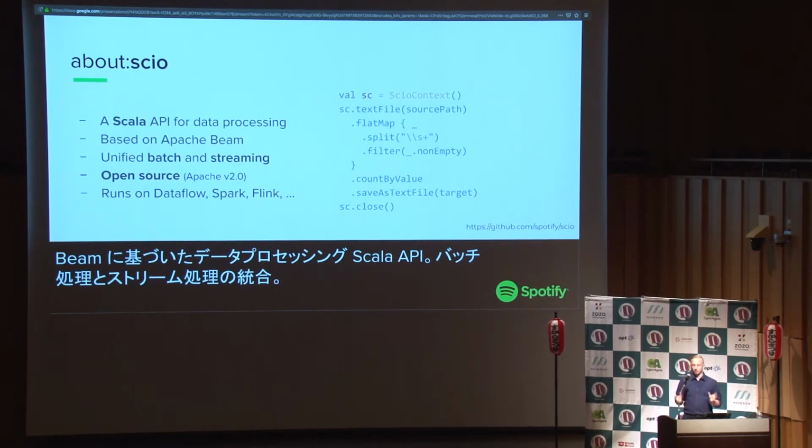It's based on a product called Apache Beam, which is developed by Google, which is a data processing framework in Java that can be run on different runtimes. So if you use Scio, you can deploy your jobs on Dataflow, which is a Google hosted solution, but also you could use Spark or Flink or any other data processing framework. So you can port it.